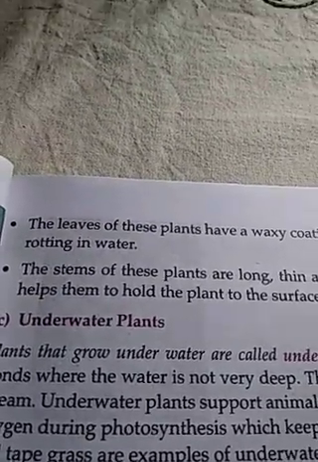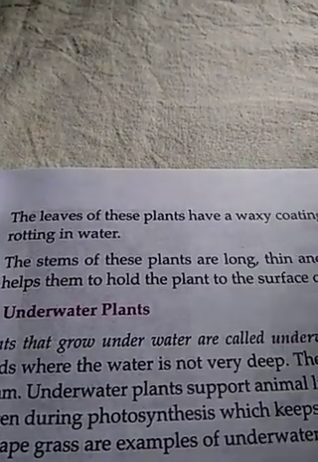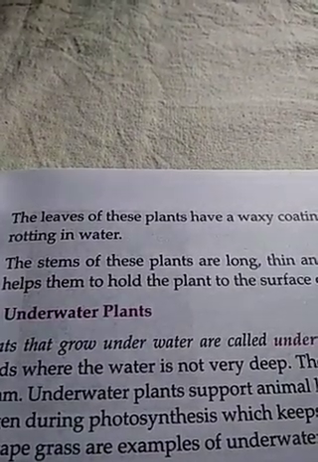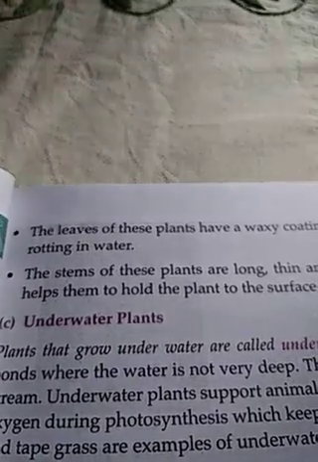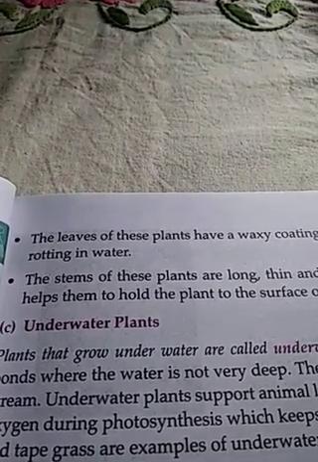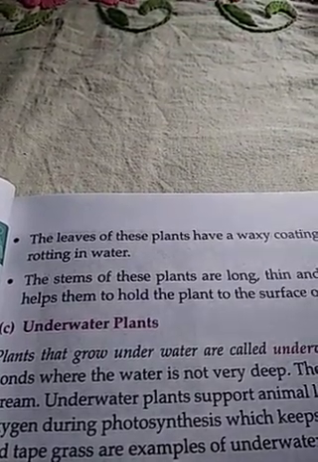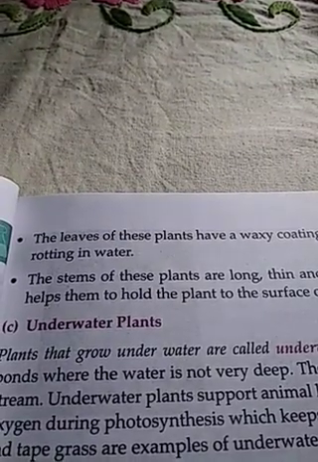If so much water were always on the surface of the leaf, then what would happen? The leaves would rot and then it would destroy the plant. So nature has gifted it with waxy coated leaves so that they can easily survive.